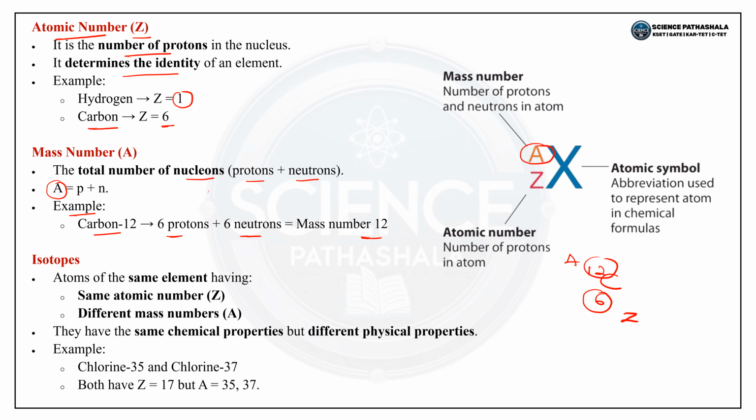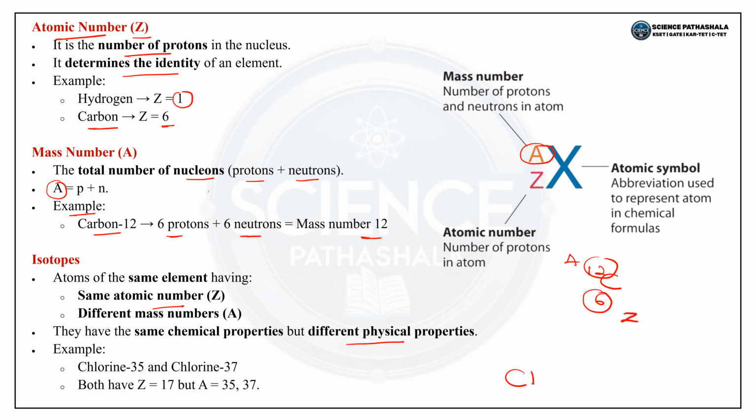Isotopes are atoms of the same element having the same atomic number but different mass number. They have the same chemical properties but different physical properties. For example, chlorine-35 and chlorine-37. Both have atomic number 17.